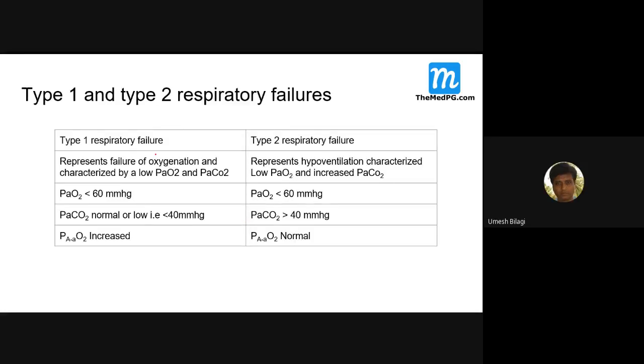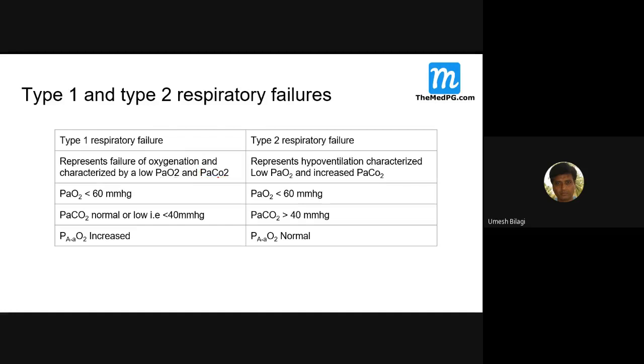Same thing I put it here: type 1 respiratory failure and type 2 respiratory failure. Type 1 represents the failure of oxygenation. Here it is a problem of ventilation; the breathing itself is at fault. It is characterized by low PO2, and PCO2 will be normal or decreased.